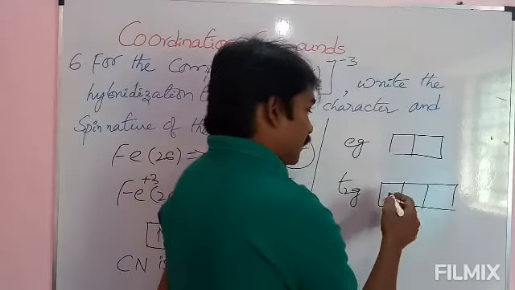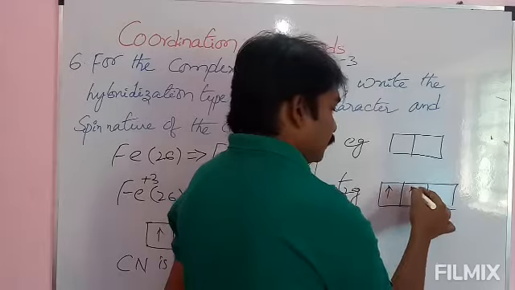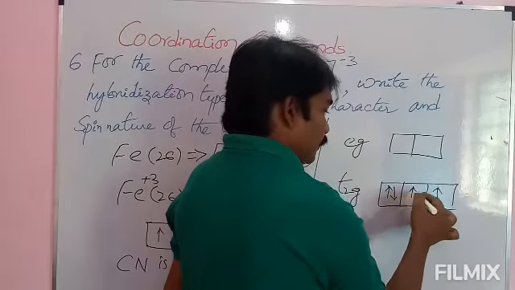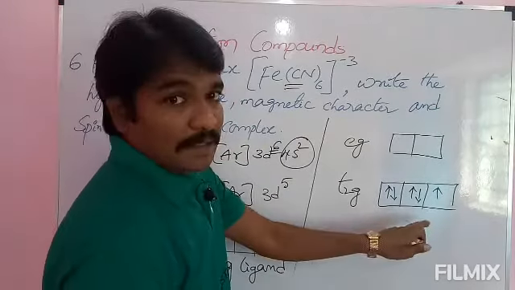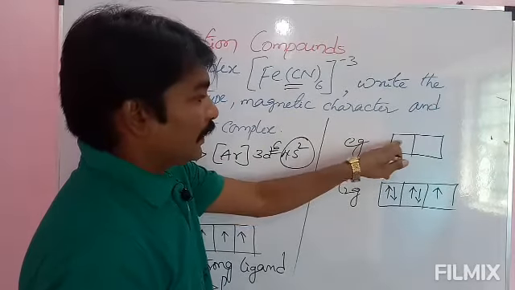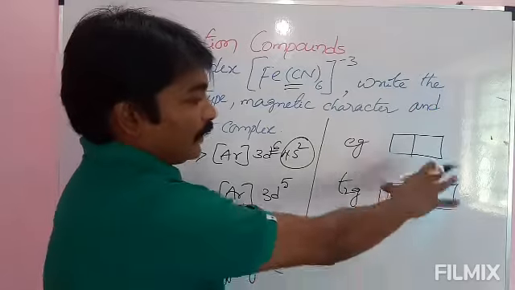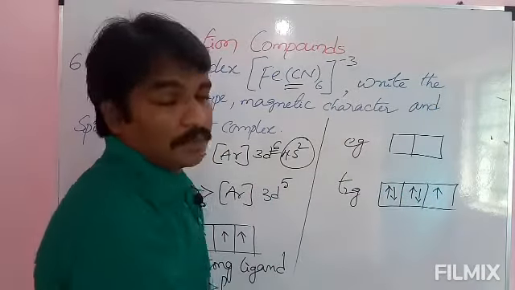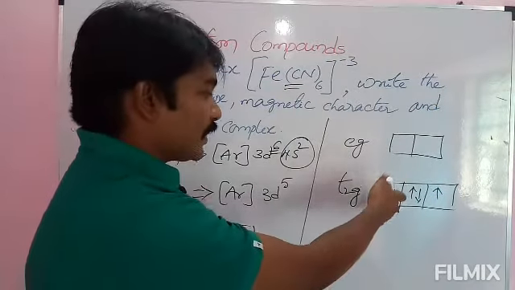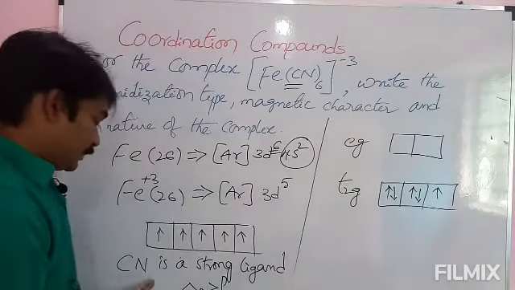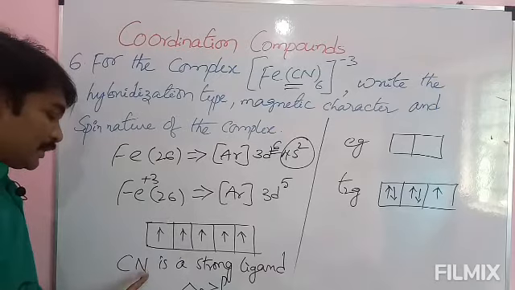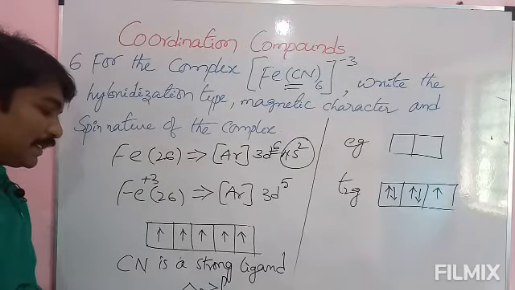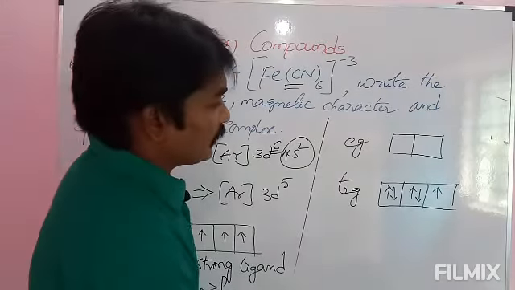That's why the pairing will start here itself. It will not reach here. Five electrons are not going to fill in 5 orbitals. The pairing will start there itself, because cyanide is a strong ligand.